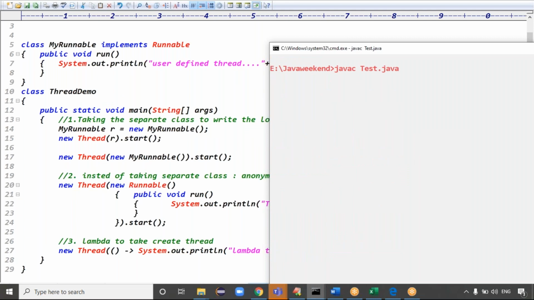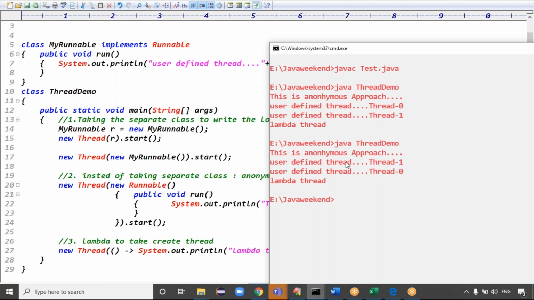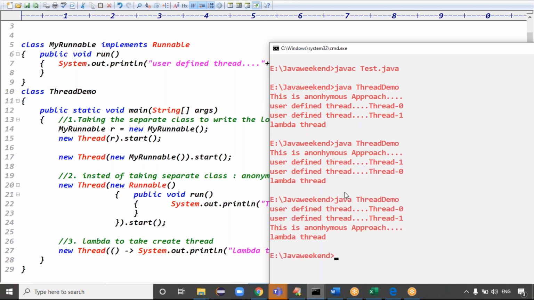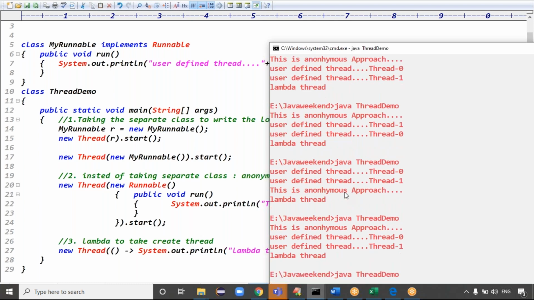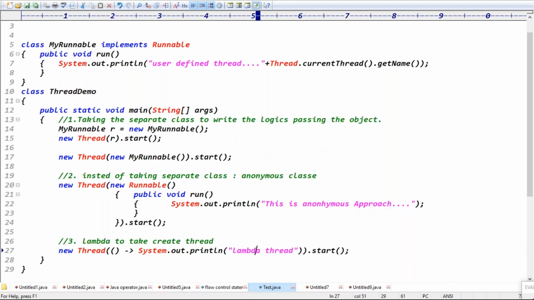Code is compiled fine. The Java class is called what? Thread class, right? See guys, all are working fine, right? Anonymous approach is working, thread one is working, thread zero, and the lambda expression is working, right? All are working properly. Guys, are you clear now? In the first approach, you are taking the separate class and passing the data here.